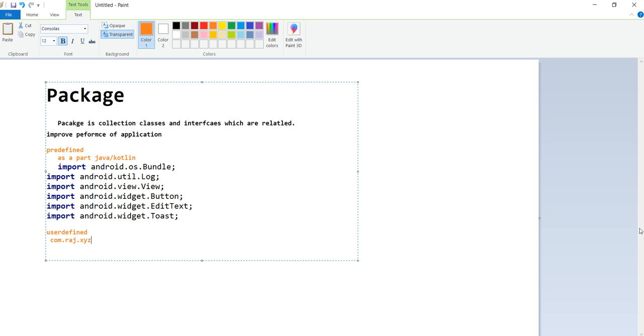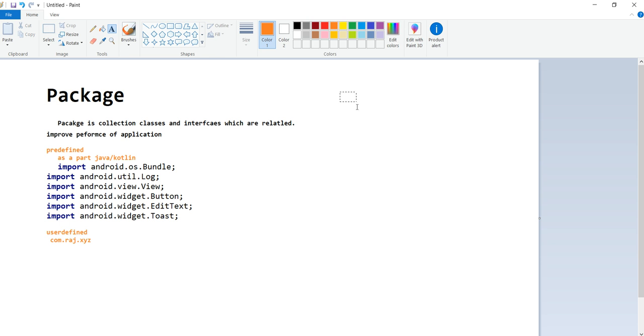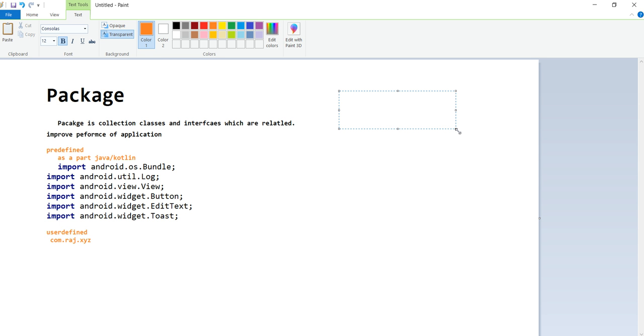But normally when we are writing this package name, there are a few rules. So what are the rules for writing the package? Rules: minimum 2 words, and with a dot separator.